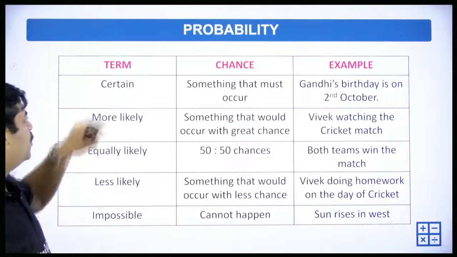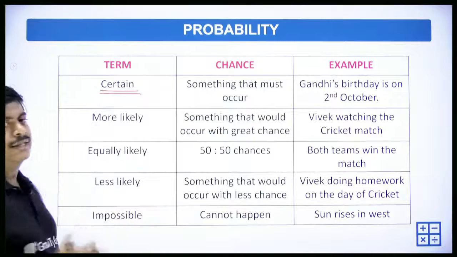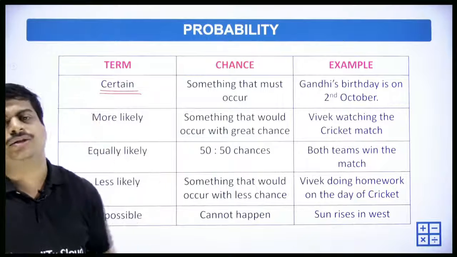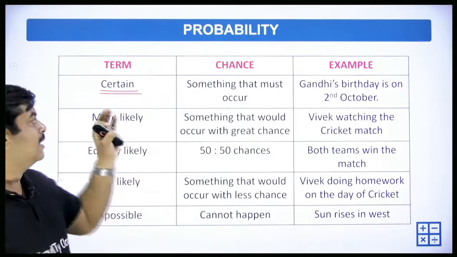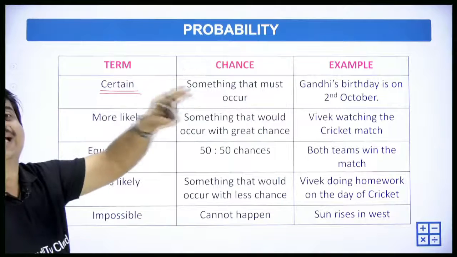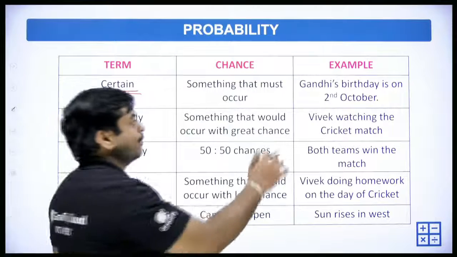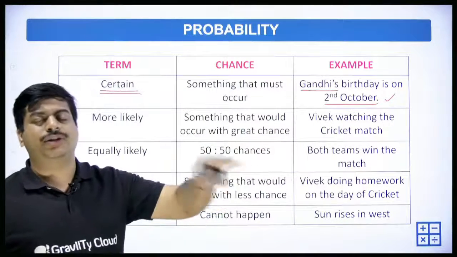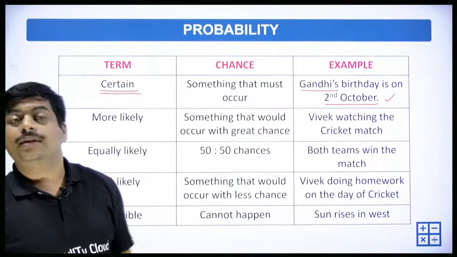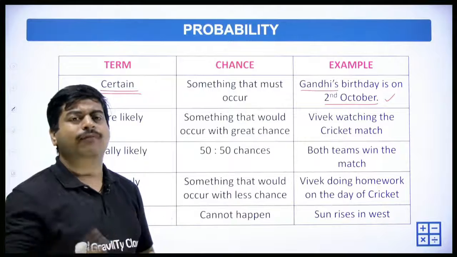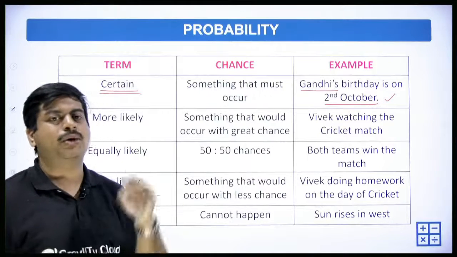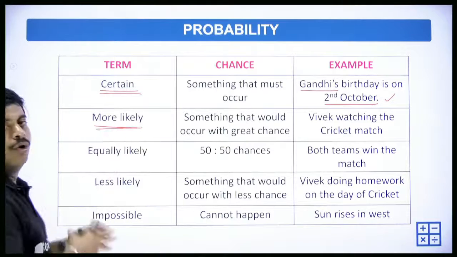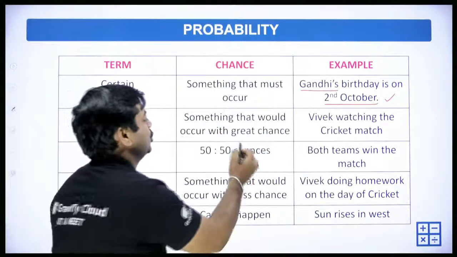The next one is certain. Sometimes we use the term certain. What does that mean? Something that must occur, that will happen for sure. Mahatma Gandhi's birthday is on 2nd October. It is already fixed. It is a certain event that will happen on 2nd October. Gandhi was born long back and we are just celebrating his birth anniversary on 2nd October every year, and it continues.